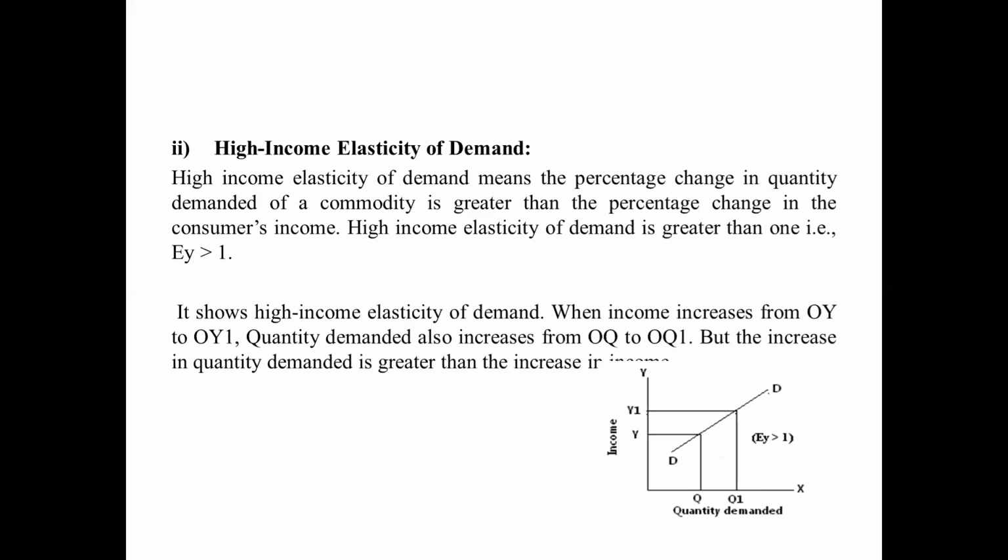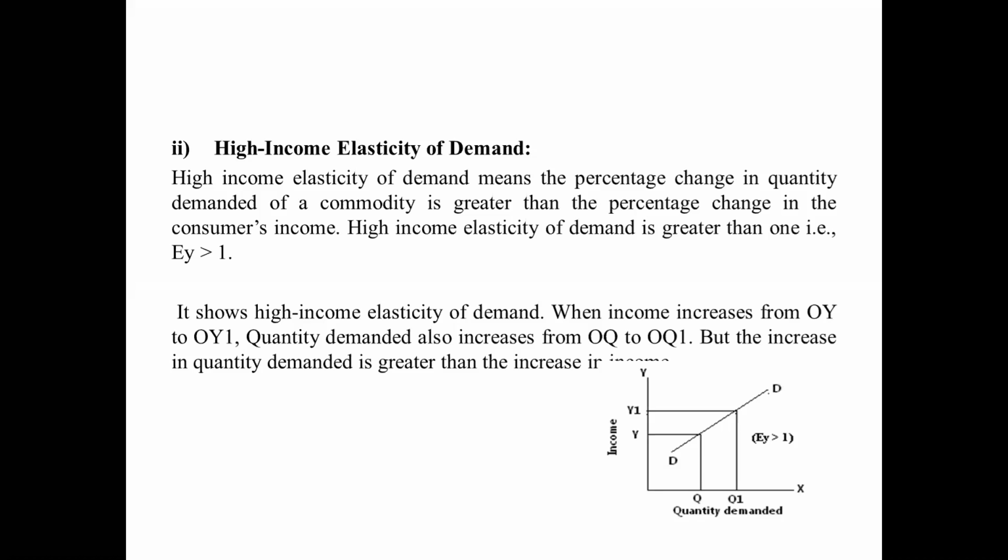Okay, next one is the high income elasticity of demand. High income elasticity of demand means the percentage change in the quantity demanded of a commodity is greater than the percentage change in the customer's income. Based on the customer's income, if the customer's income increases, the demand varies more. So this is called a high income elasticity of demand, greater than 1. It is represented as EY greater than 1.